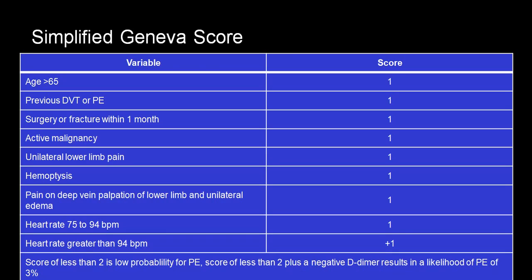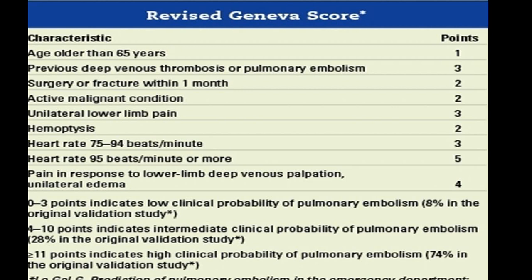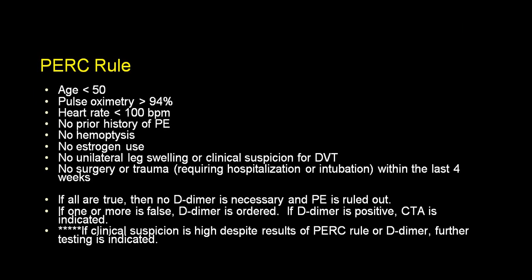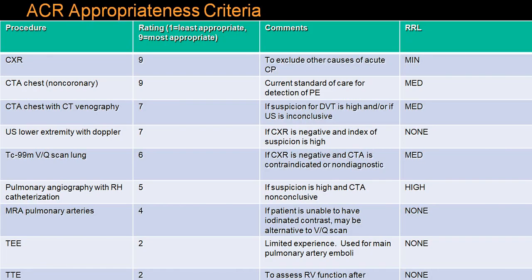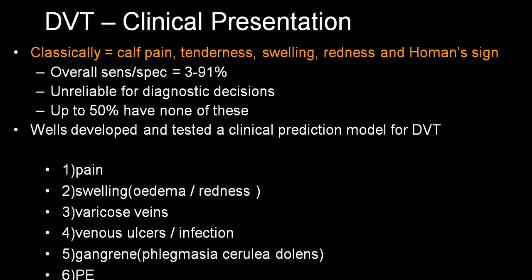This is the simplified Geneva score. This is the revised Geneva score. This is the PERC rule. This is the ACR criteria, etc. Now, DVT clinical presentation we have already mentioned before.